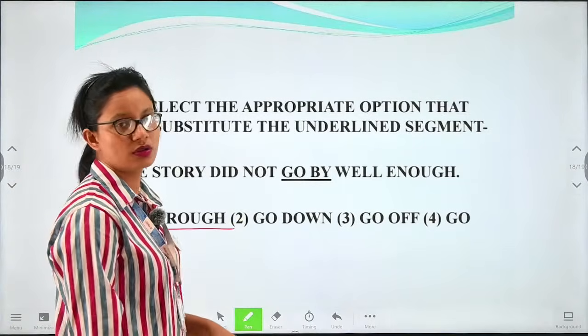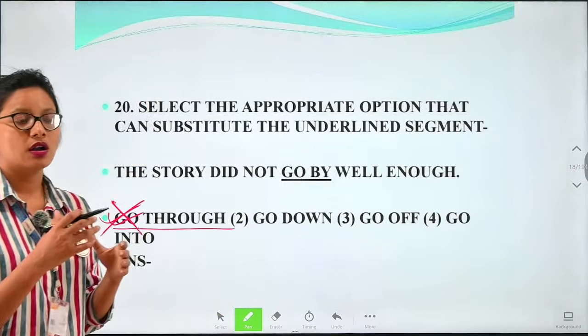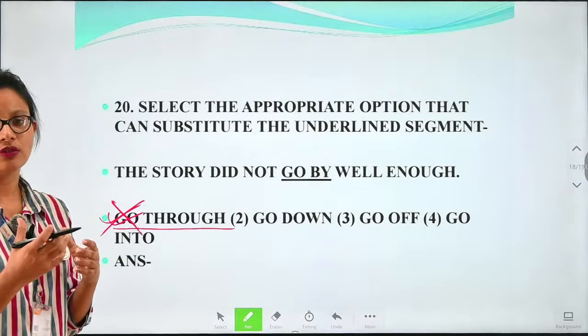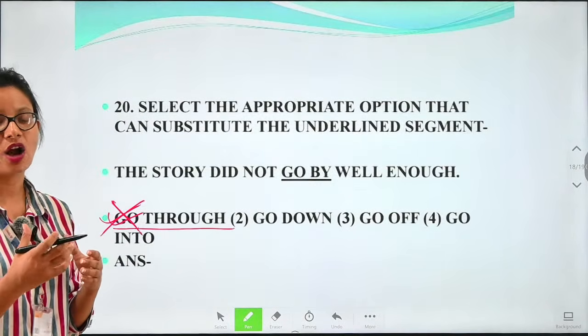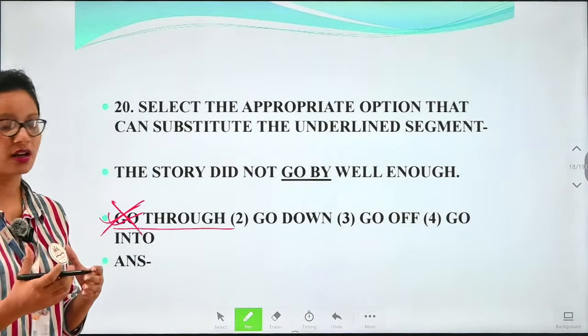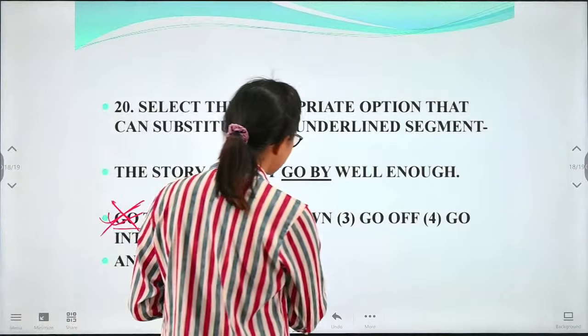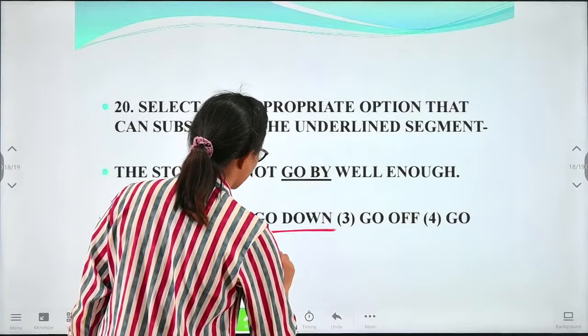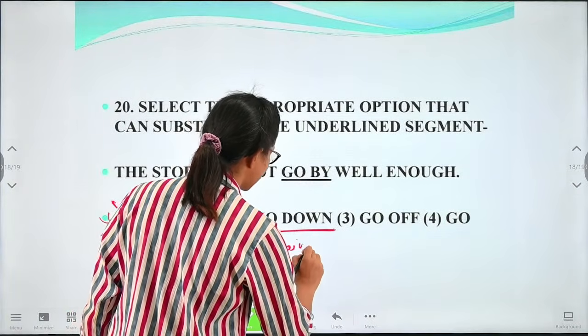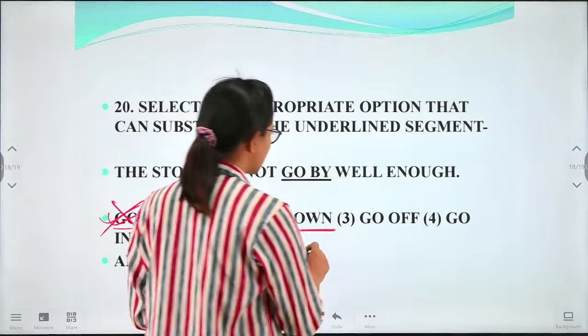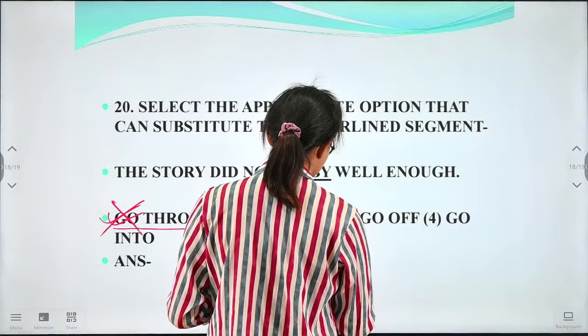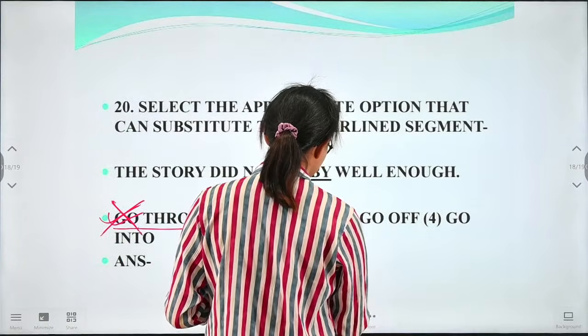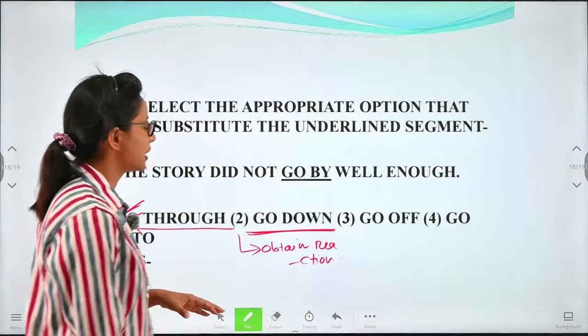Next is go down. Go down means how any kind of thing has been reacted to, how it has obtained a reaction, successfully or unsuccessfully. That is go down.